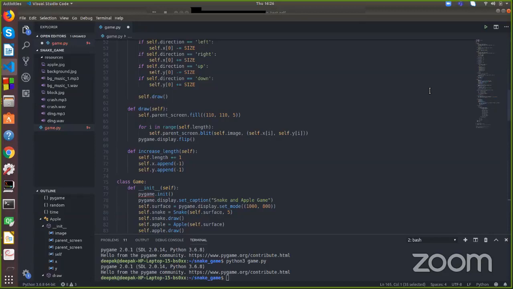Or we could also create a new class for implementing the game over logic. Why will we implement that in the game class?